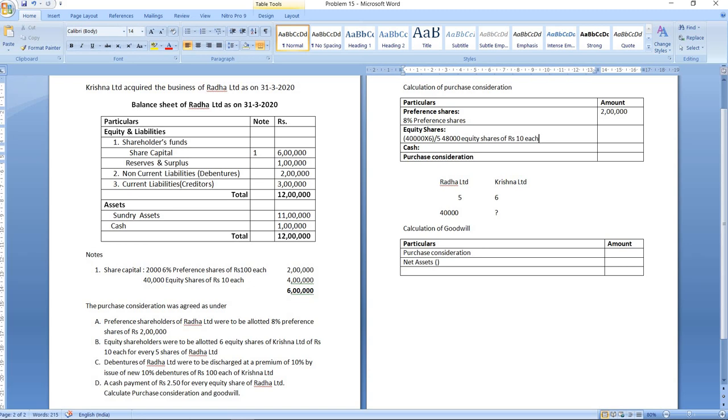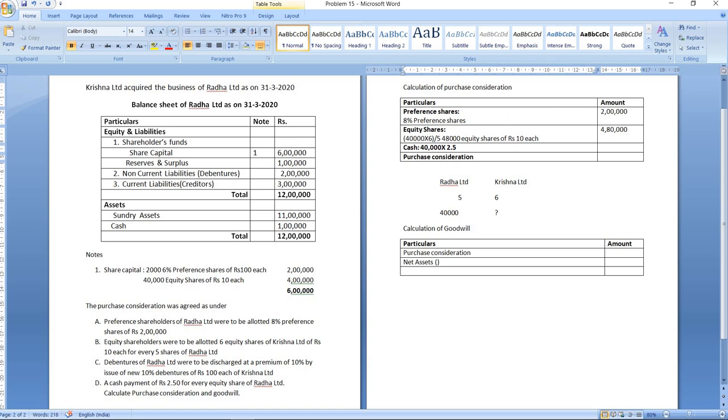So your purchase consideration for equity shareholders will be 4,80,000. Okay, and then finally in cash, rupees 2.5 for every equity share of Radha Limited. So there are 40,000 shares into 2.5.